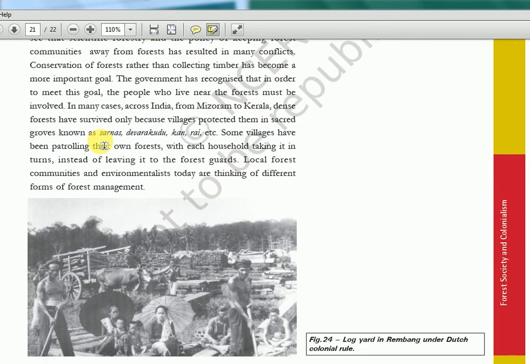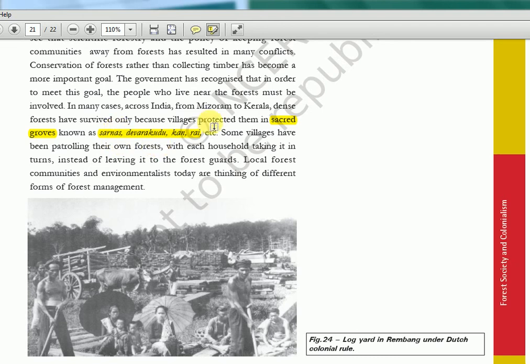Sacred groves is an important term. UPSC has asked multiple times what sacred groves are. It's like a small forest where prayers also happen. It will be there in most of the states. In South India, 4 states, you should know those 4 names. I think a question on this once came. Sarnas, Devarakadu, Kan, Rai, just Google this. In Wikipedia there is a separate page. Just search sacred groves in India and you will get it.